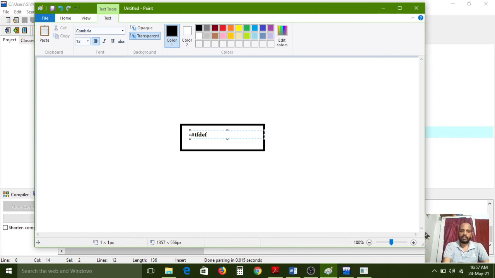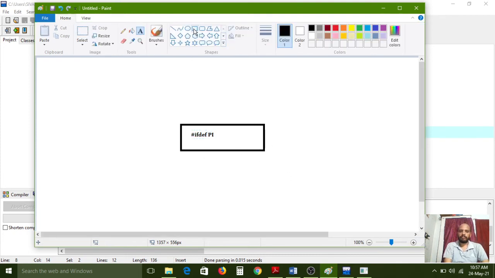Here my condition is actually PI. Here it will execute in two ways. The first one is the true base and the second one is the false base. Carefully observe what is going on behind.